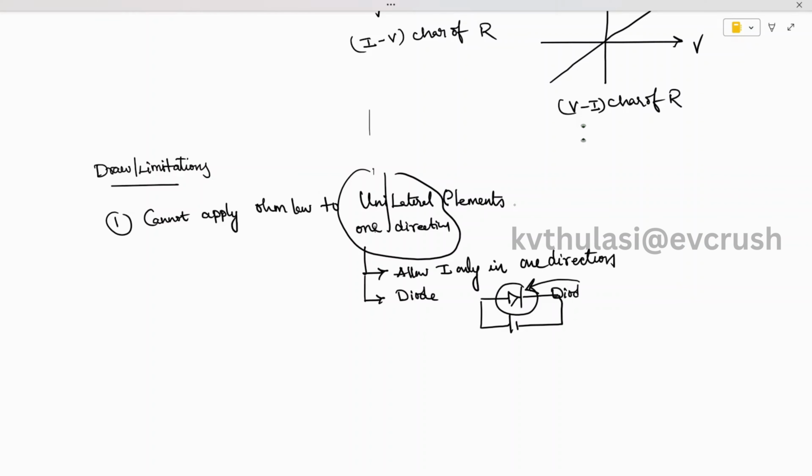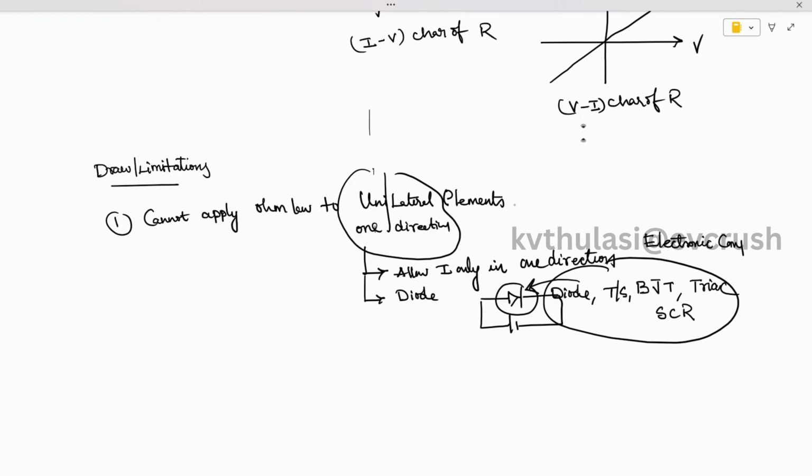Ohm's law cannot be applied for transistors, it cannot be applied for bipolar junction transistors, it cannot be applied for a triac, and it cannot be applied for a silicon controlled rectifier. For all electronic devices Ohm's law will fail. For all the electronic components Ohm's law is never satisfied. It may be a diode or it may be a Zener diode. For all of these, Ohm's law is not valid.